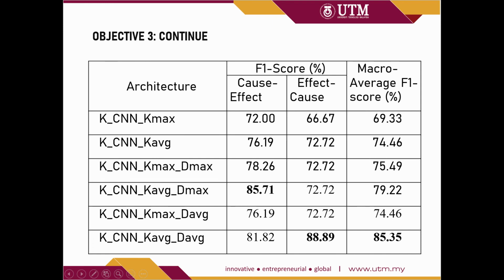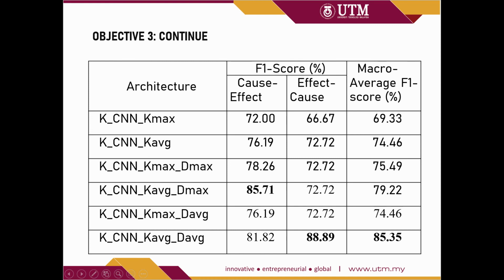For the fourth architecture, the K average and D max, it shows that it has the highest F1 score for the class cause-effect, and it has a better micro average F1 score when compared to the previous three architectures. This shows that the knowledge-oriented channel with average pooling layer can work well with the data-oriented channel.